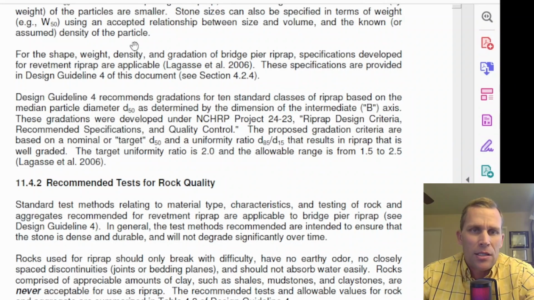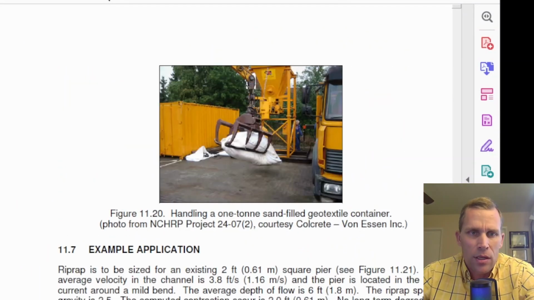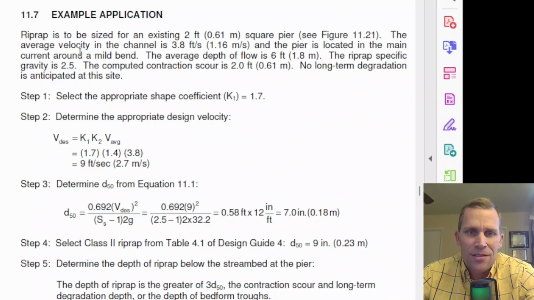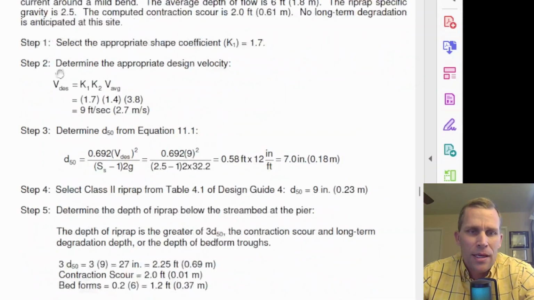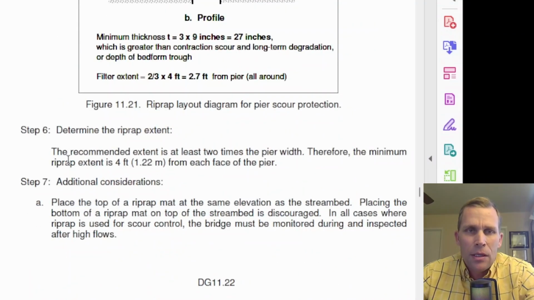So anyway, this HEC 23 document has lots of good info. It also has an example problem. If you go down to page 231, which is right here, here's an example application. They give you some example numbers. You calculate the design velocity and then the D50 and actually a few more things after that with some diagrams. So go ahead and check that out if you're interested in designing riprap for bridge pier.